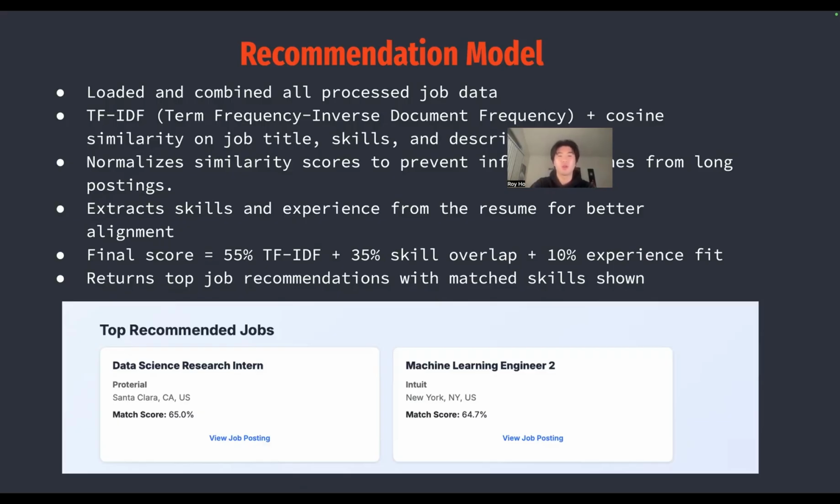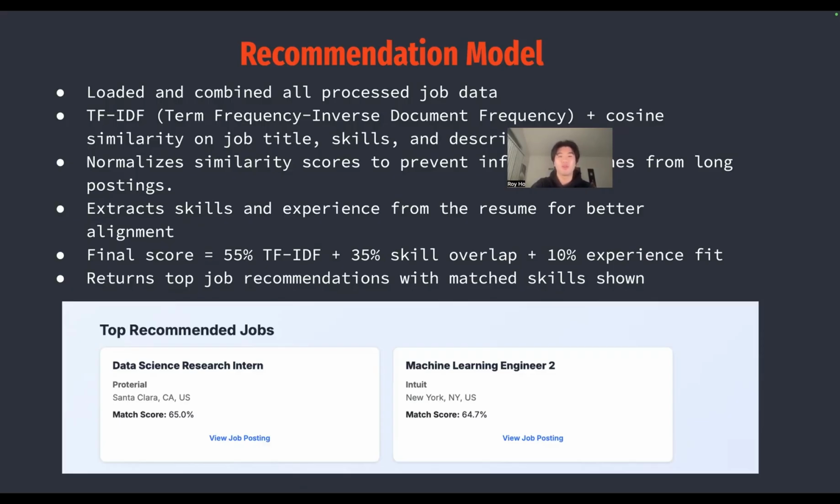Alongside text similarity, we also calculated a skill overlap score, and this measures how many of the resume skills also appear in a job's skill list. The score also ranges from 0 to 1, and we keep track of exactly which skills match so we can display them to the user. And lastly, we extracted the required years of experience from each job posting's description. We then calculated how close that requirement is to the user's experience.